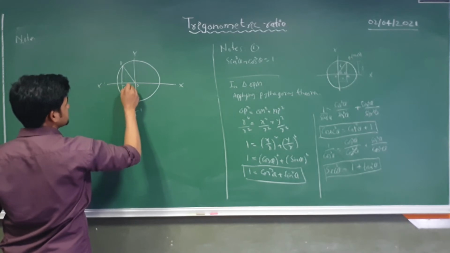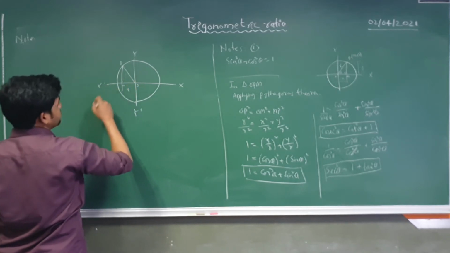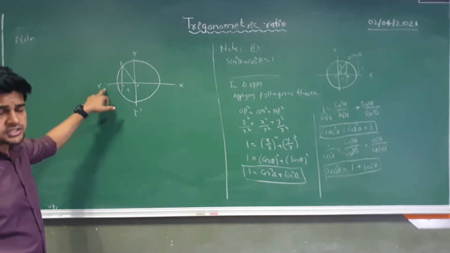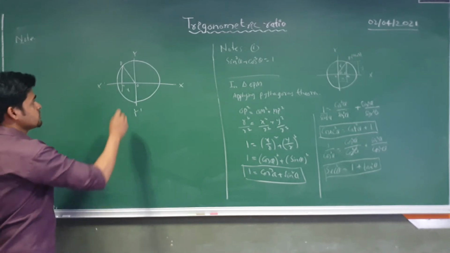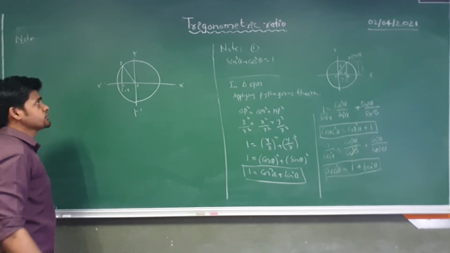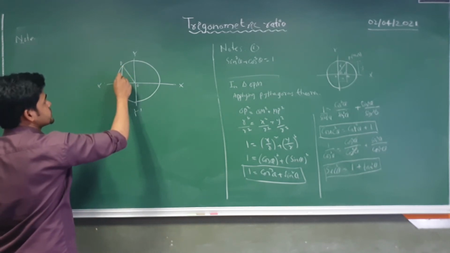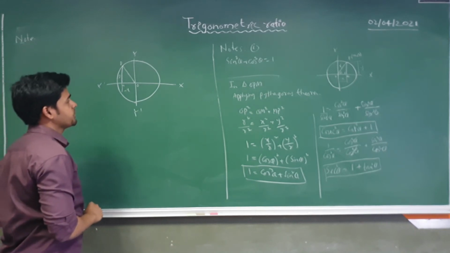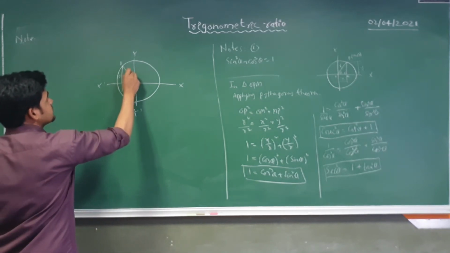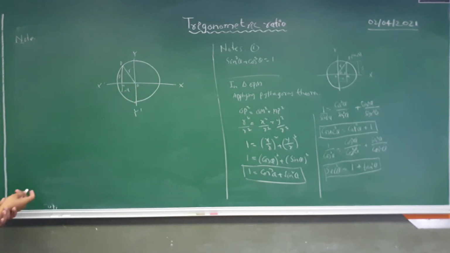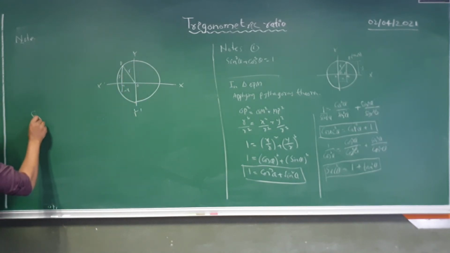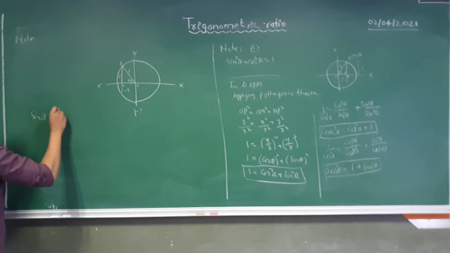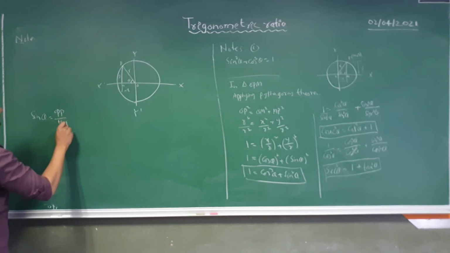In the second quadrant, the x coordinate value will be negative. So I can write that x will be negative here and y will be positive here. So the length of PM is nothing but y, and the length of OM is nothing but minus x, and this is the radius, right? So I am taking sine here. Sine theta will be opposite by hypotenuse.